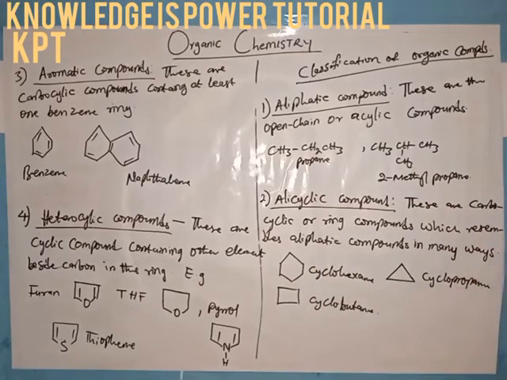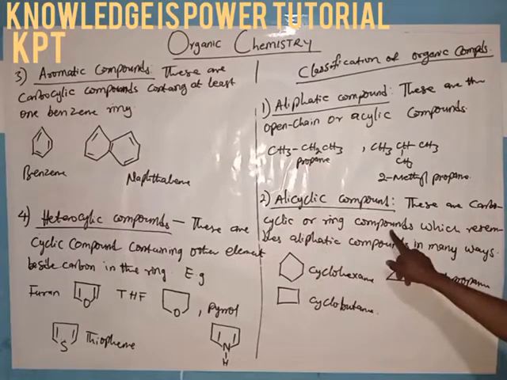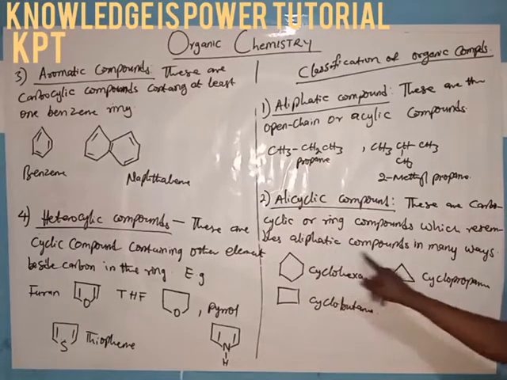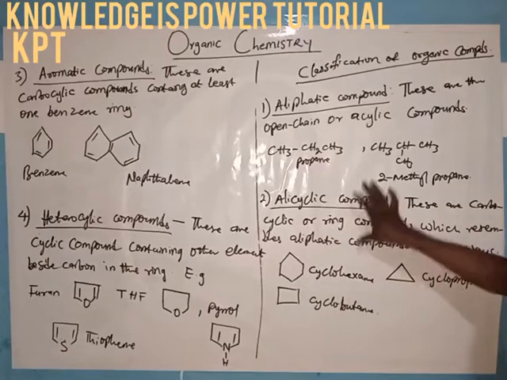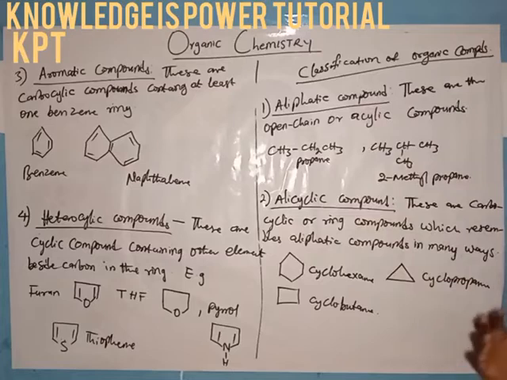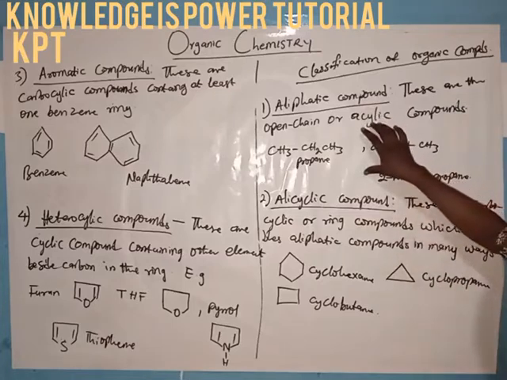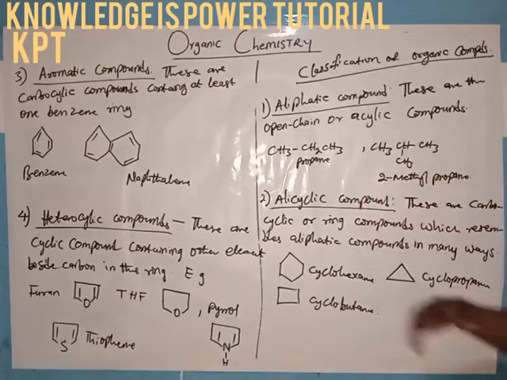Another important classification is the alicyclic compounds, and I say that these are carbocyclic or ring compounds which resemble aliphatic compounds in many ways. In other words, alicyclic compounds resemble aliphatic compounds. The reason is that aliphatic compounds are saturated, and alicyclic compounds are also saturated.